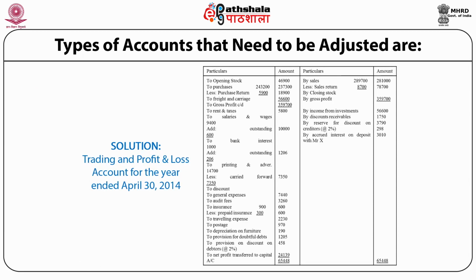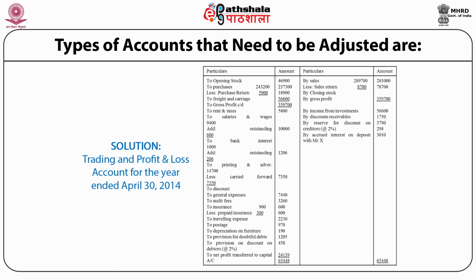All expenses are shown on the debit side and incomes are shown on the credit side. Further, adjustments related to outstanding expenses, prepaid expenses or carried forward expenses are shown here. Outstanding expenses are added, which is clear from the account. Further, prepaid expenses are deducted from the relevant expenses, that is, prepaid insurance is deducted from the insurance account.